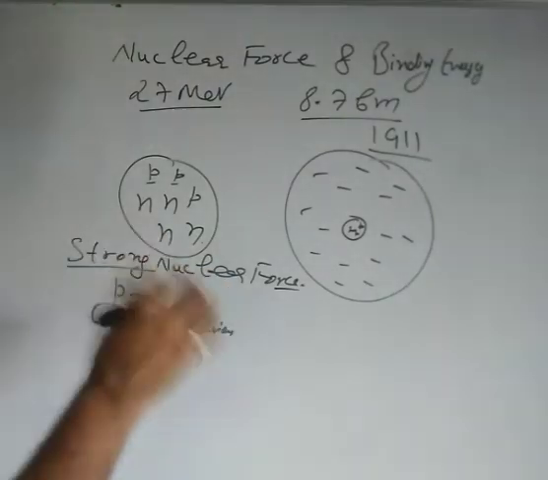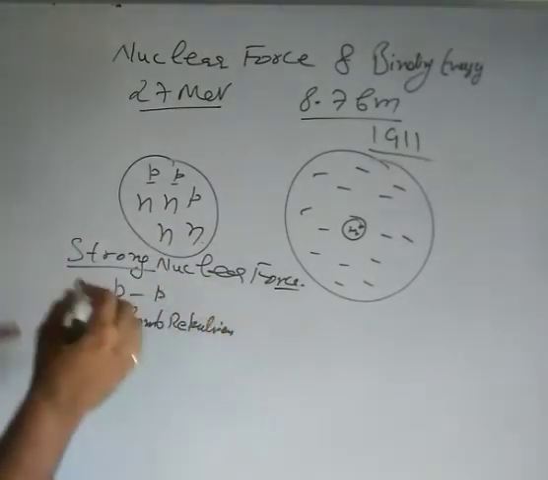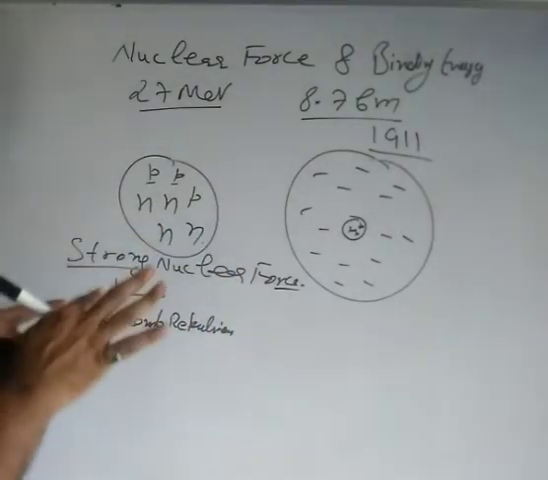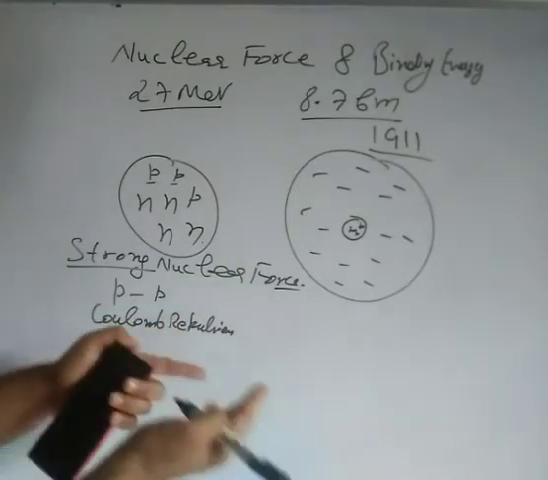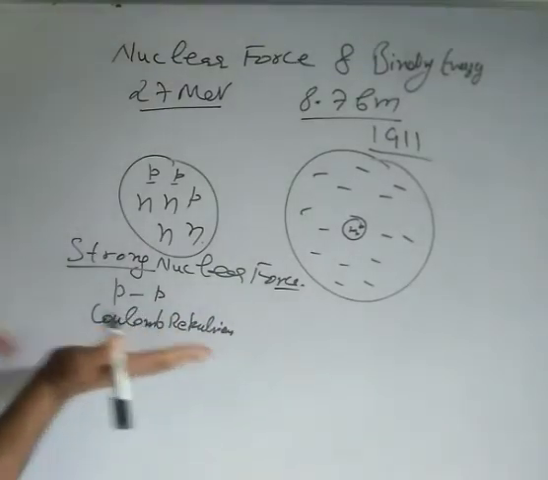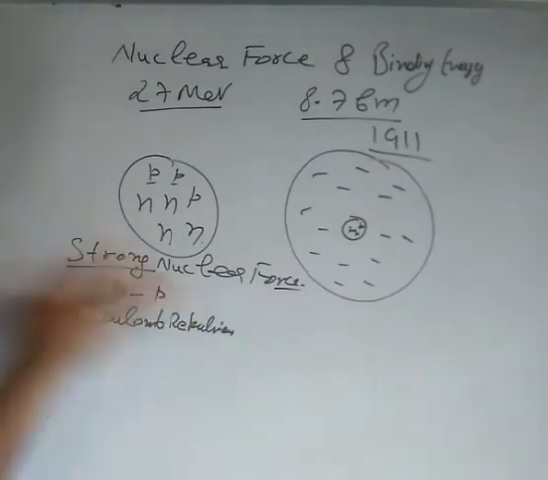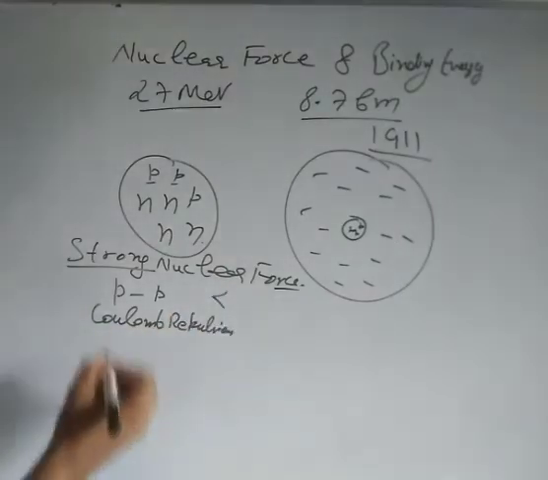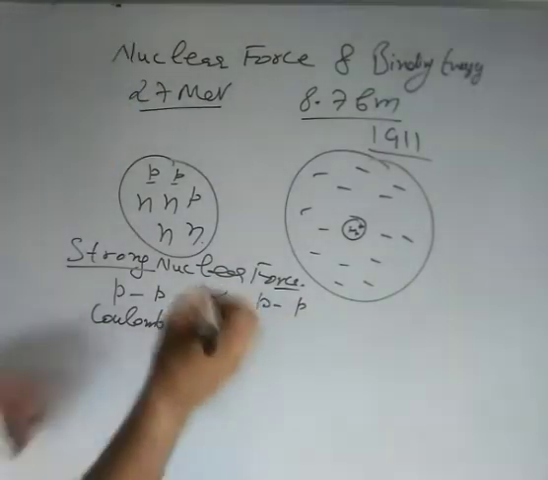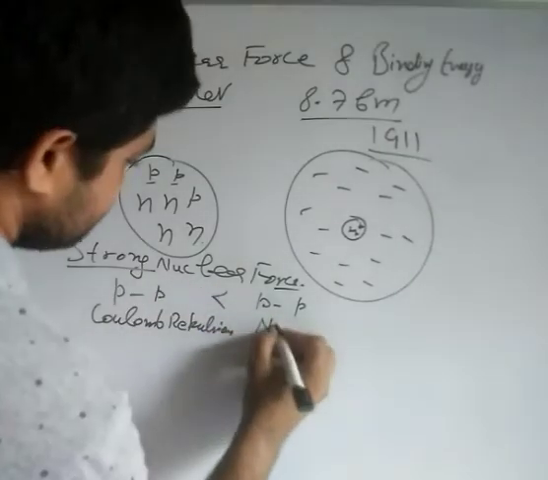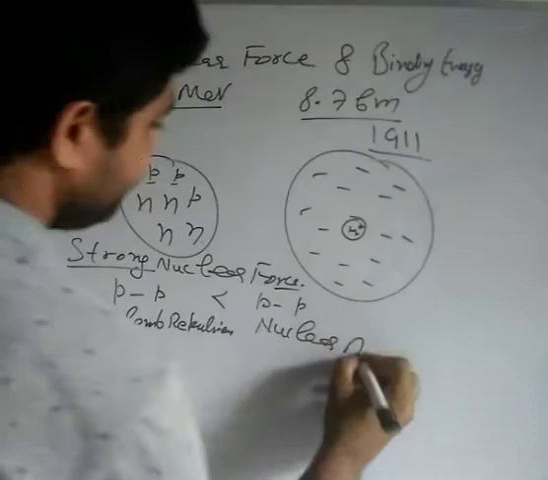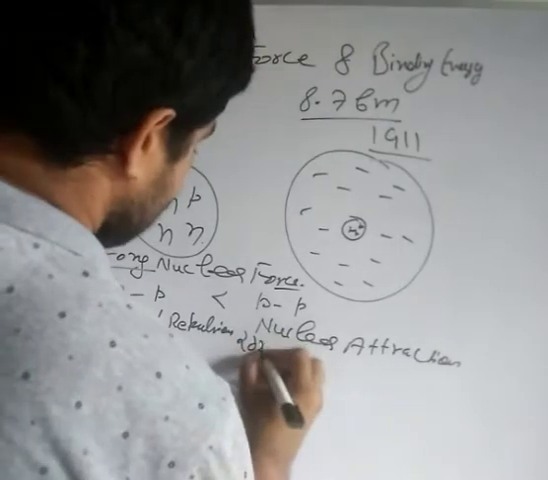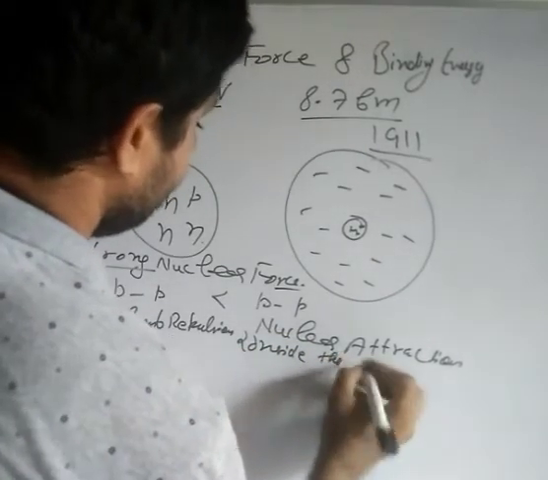It means there must exist another type of force in nature that is much stronger than the Coulomb repulsion between two protons inside the nucleus, and that force must be attractive in nature, so that the attraction is much larger than the repulsion. It means the nuclear attraction must be greater than the Coulomb repulsion inside the nucleus. Okay, I am talking only inside the nucleus.